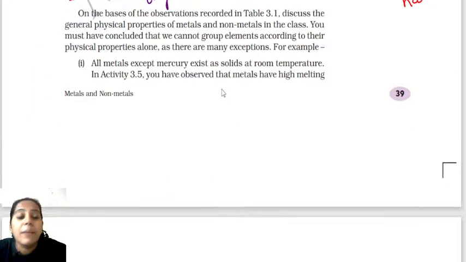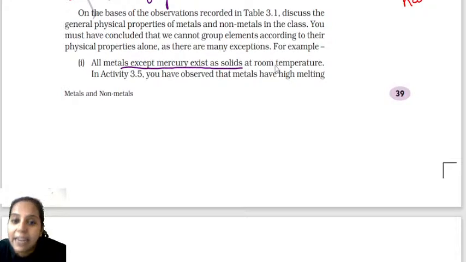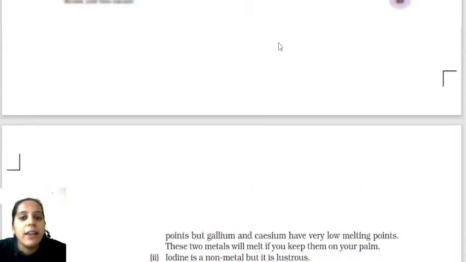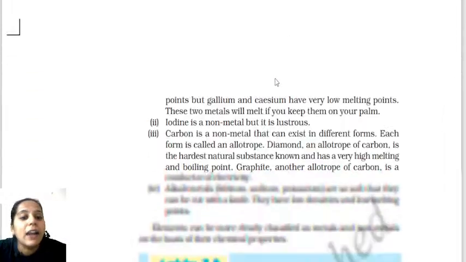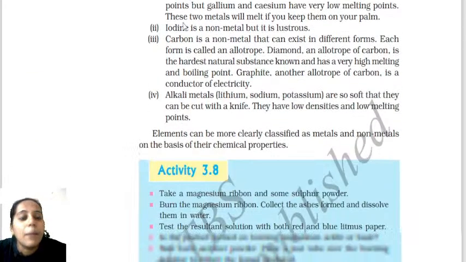There is an exception you have to know. All the metals except mercury exist in the solid state at room temperature. Metals have high melting and also high boiling points.